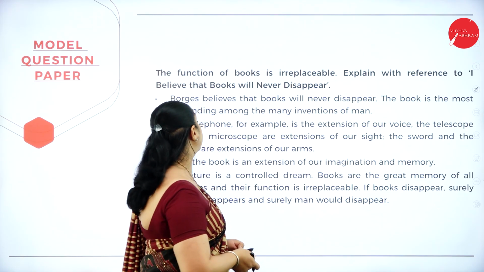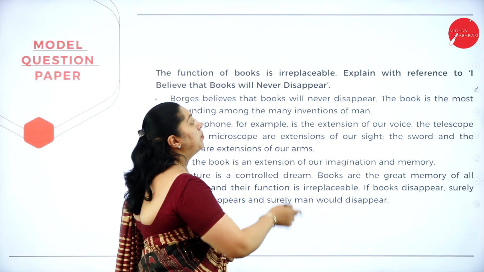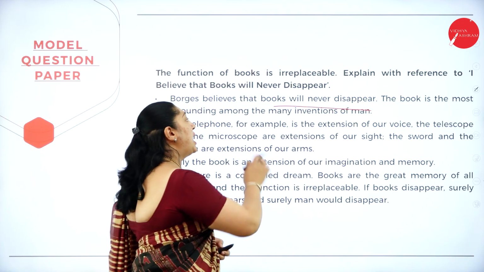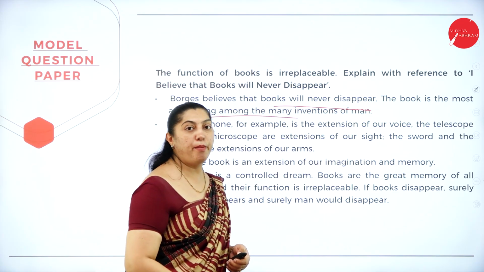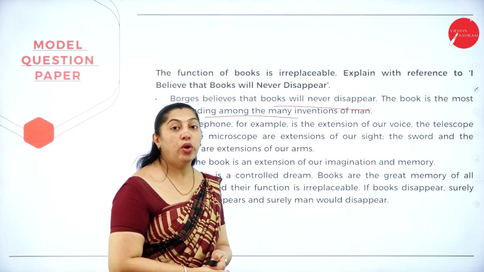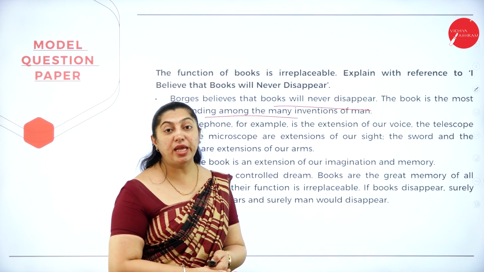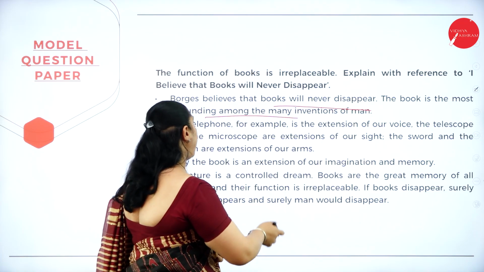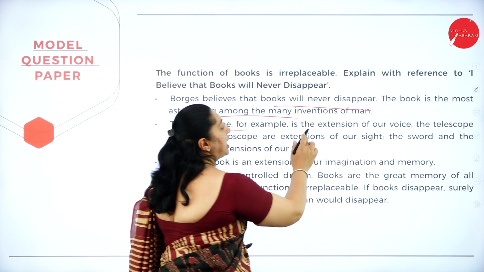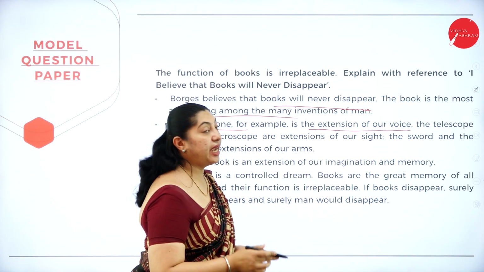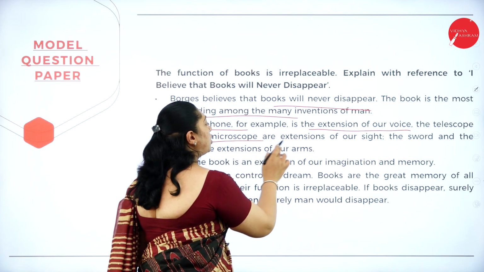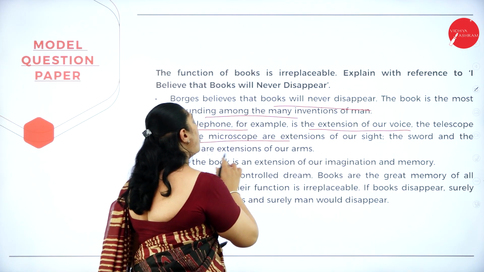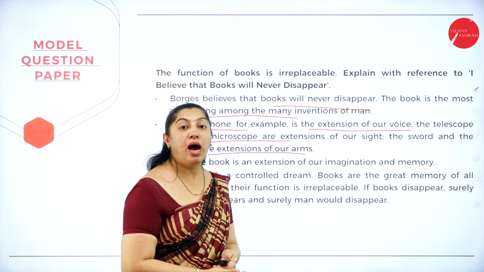Explain with reference to Borges: believes that books will never disappear. The book is the most astounding invention of man. As we all know, books cannot be replaced by any other extension of our bodies. For example, the telephone is the extension of a voice. The telescope and the microscope are extensions of sight. The sword and the plough are extensions of our arms.